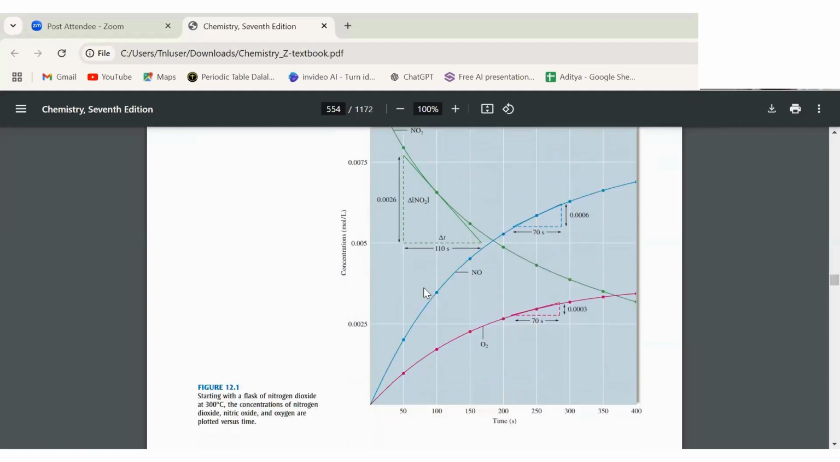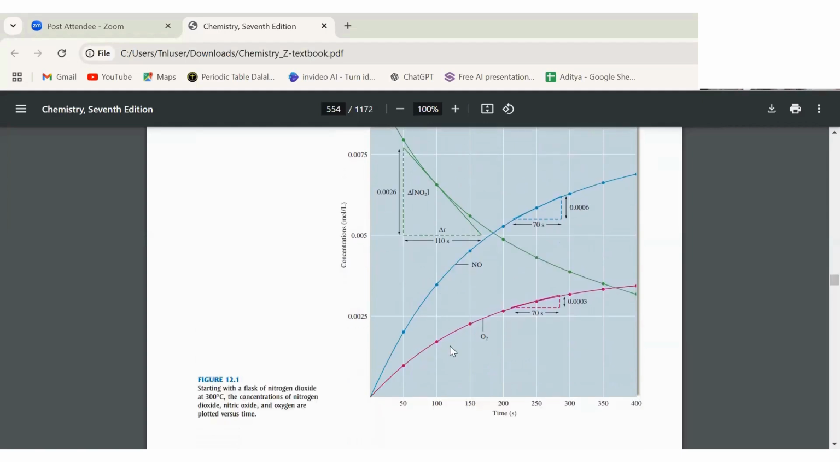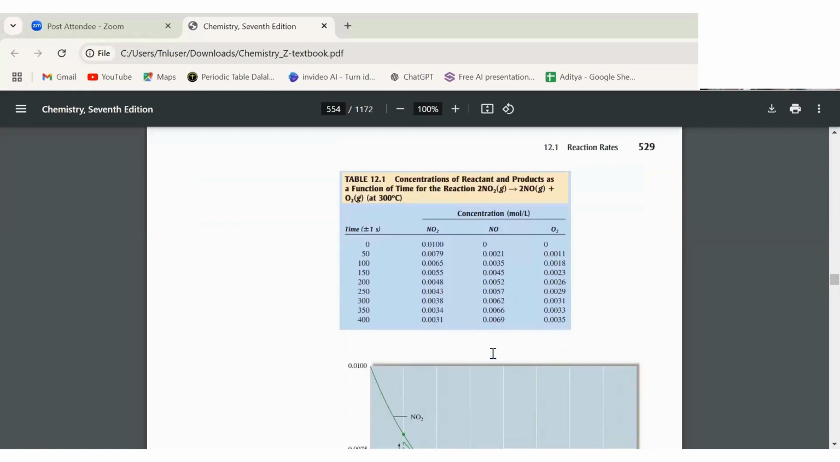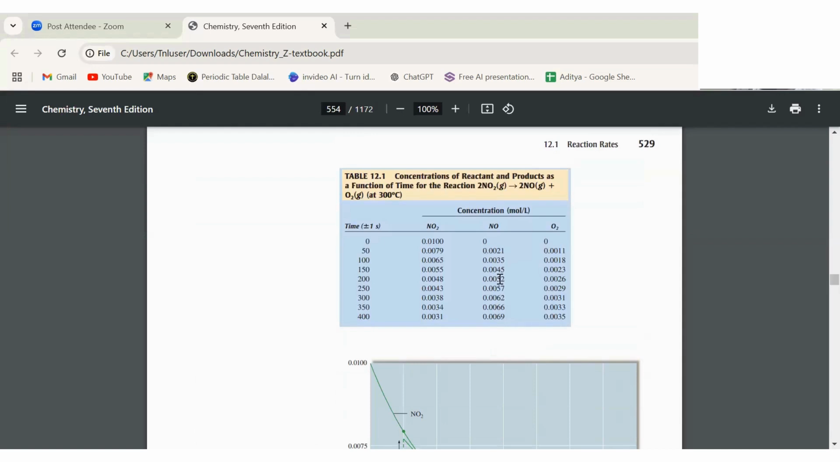Now let's discuss the red and blue lines. These are the products, because products always start from scratch. At initial time, they were at zero concentration. As soon as we increase the time, the concentration of product is getting increased slowly. So now these are the concentrations of NO and O2. Concentration has been given to you. You can see NO concentration is always greater than the O2 concentration.